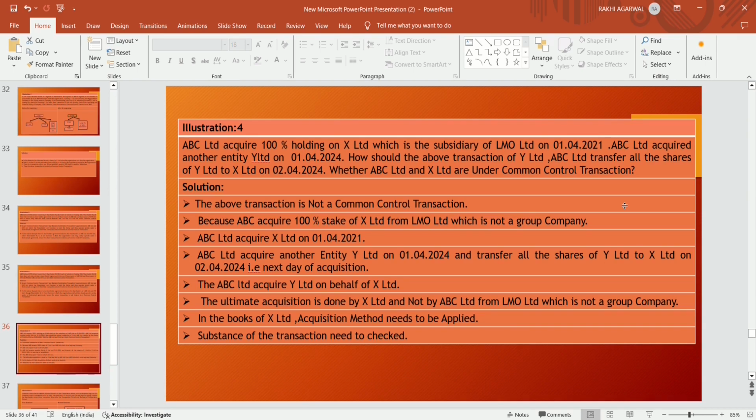The substance of the transaction needs to be checked because, though the purpose of ABC Limited in acquiring Y Limited is to show it in its books as a common control transaction, on the next day of the acquisition, it transferred all the shares of Y Limited.